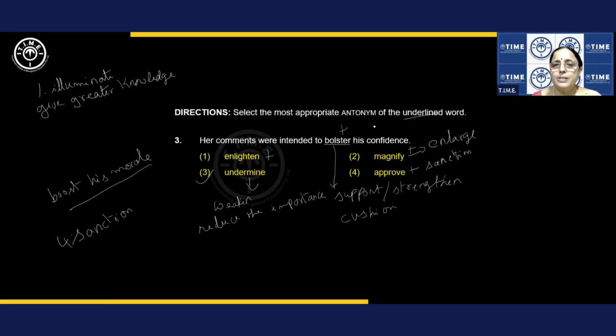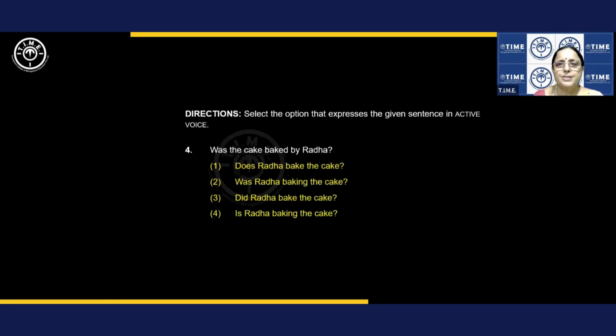Okay. So bolster is support. All right. And enlighten, not antonym. Opposite to support is weaken or reduce the importance or discourage. Agree? Discourage. Whereas all these words are positive and not even the meanings match with this one. Am I clear? So answer is undermine. Done? Now let's go to the next question.